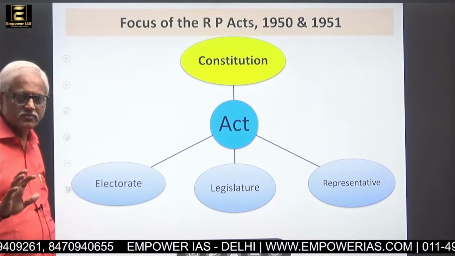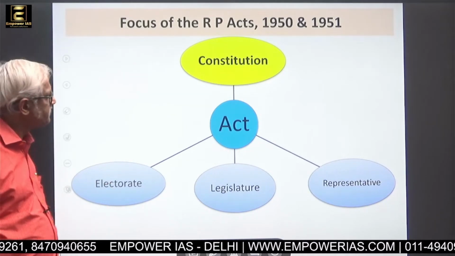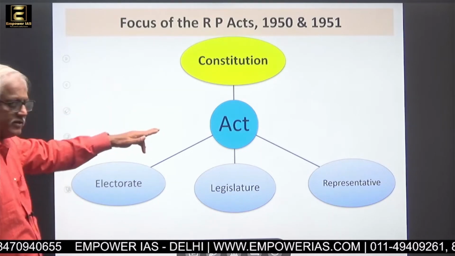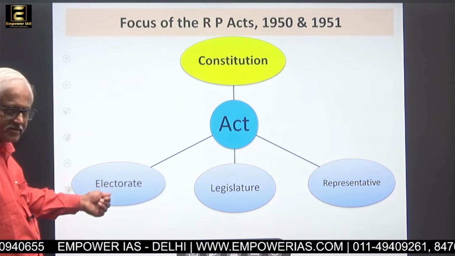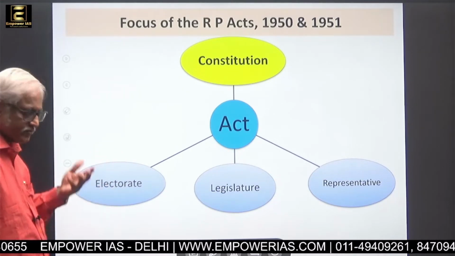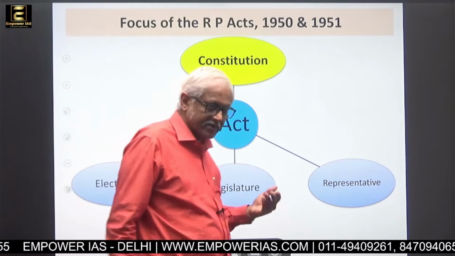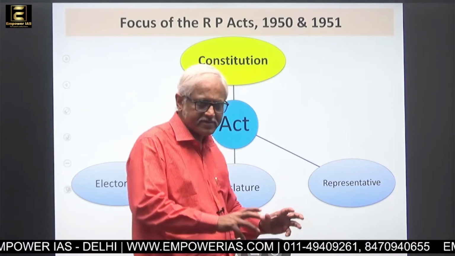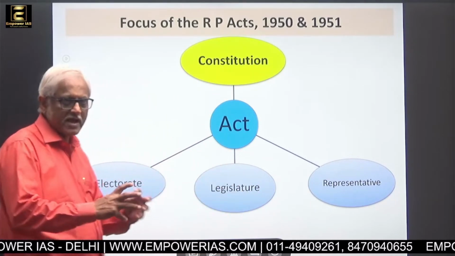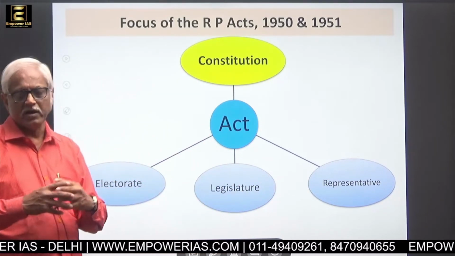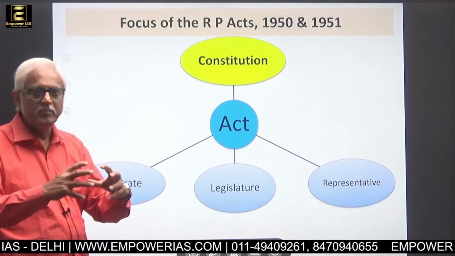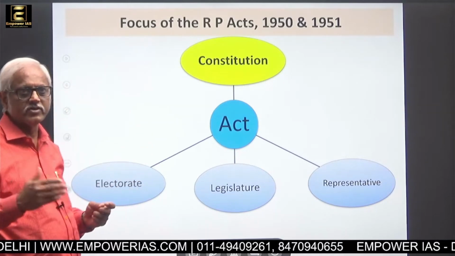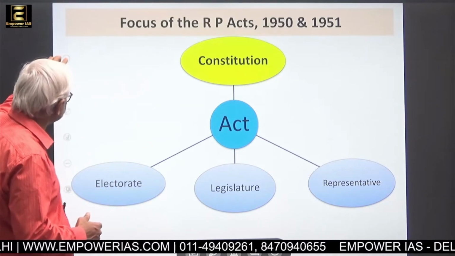Now, what is the focus of the RP Act? The Constitution, then the Act comes, and then it looks into three areas. One is the electorate, that is voters, then legislatures, which is Parliament and state legislative assemblies, and representatives, who will be actually elected. Now, how can that be synchronized, how can that really be made to happen? This is where the contribution and significance of these two acts lie.